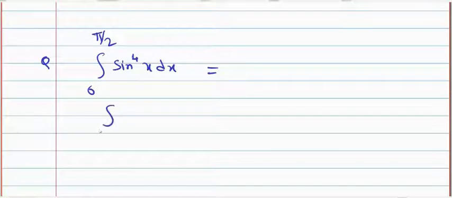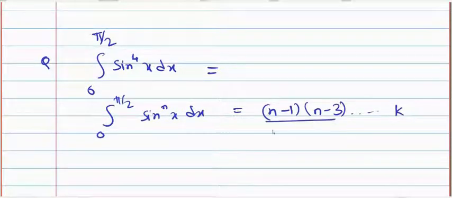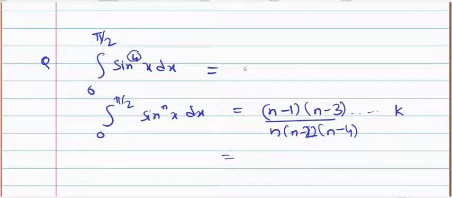So just now I have written the formula: integration 0 to pi by 2 sine raised to power nx dx is (n minus 1)(n minus 3) into k divided by n(n minus 2)(n minus 4). Here n value is 4, so this will be 4 minus 1, 4 minus 3.